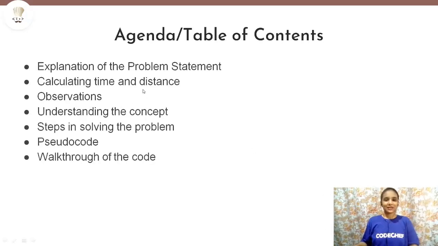First, we will try to understand the problem statement. Then, we will discuss the formulae pertaining to the calculation of time and distance related to the problem. Then, we will see some observations and understand how we can approach this problem. Then, we will discuss the steps involved in solving the problem. And finally, we will implement this problem by discussing the pseudocode, and we will also do a walkthrough of the code, which I'll be coding in Python. So now let us go on to discussing the problem statement.